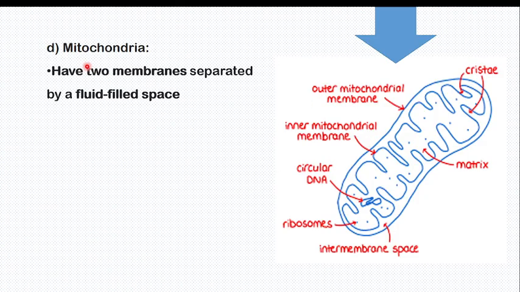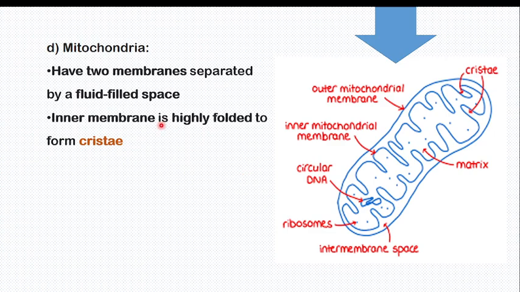In summary, mitochondria have two membranes separated by a fluid-filled space, which is called the intermembrane space. The inner membrane is highly folded to form cristae. Those elongations or folds of the inner membrane are called cristae.